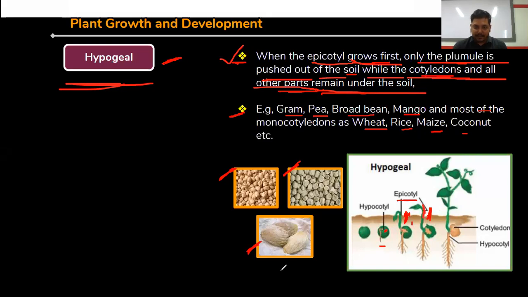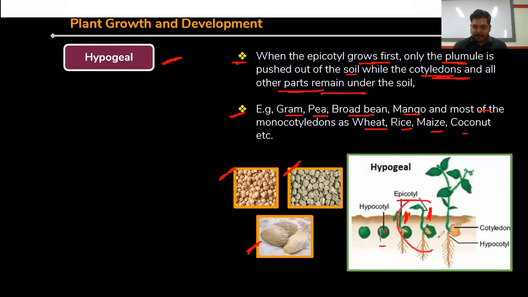Just see the diagram here. Just see the structure. This area is known as the epicotyl. It is coming first, and the remaining portion is still underground in the soil. So here the epicotyl grows first, and the plumule or stem is pushed out of the soil, and the cotyledons and other parts remain under the soil.